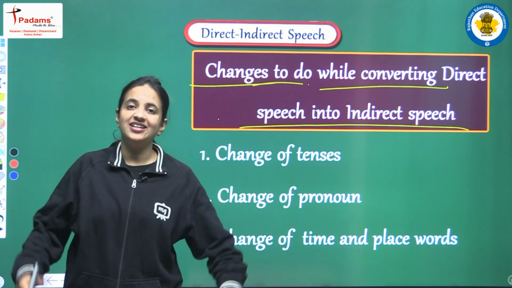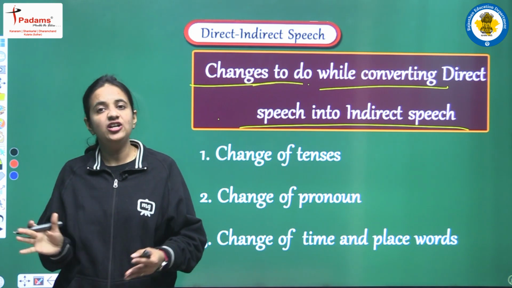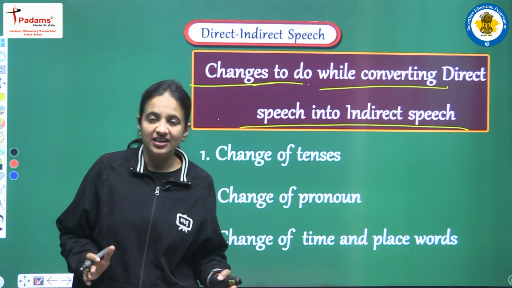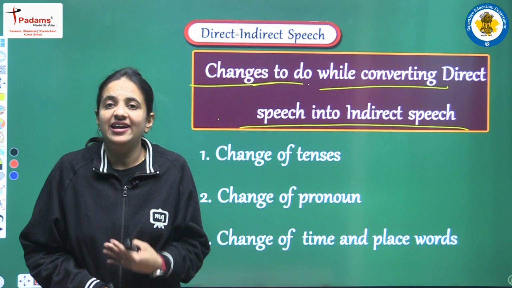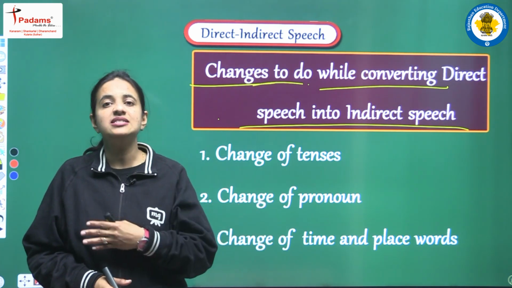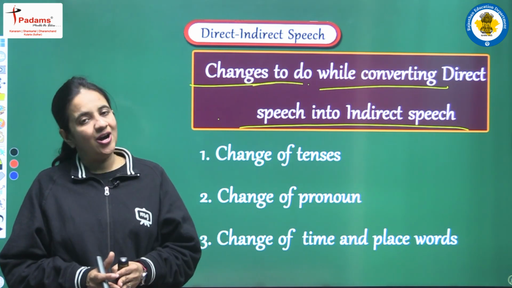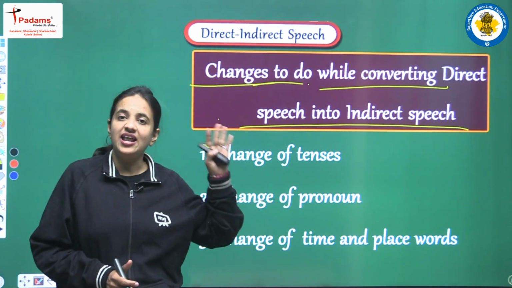We have seen that a sentence of direct speech has two clear partitions, but a sentence of indirect speech is a simple positive statement. So how do we do the conversion and all the changes?